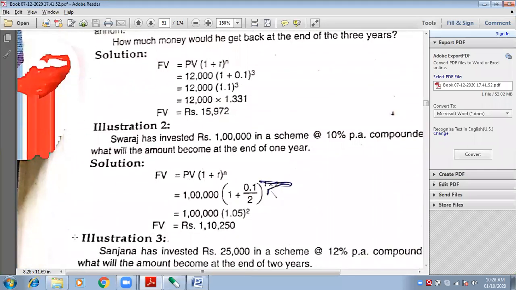Swaraj has invested rupees 1 lakh in a scheme at the rate of 10% per annum. 10% per annum means rate of interest. Compounded.